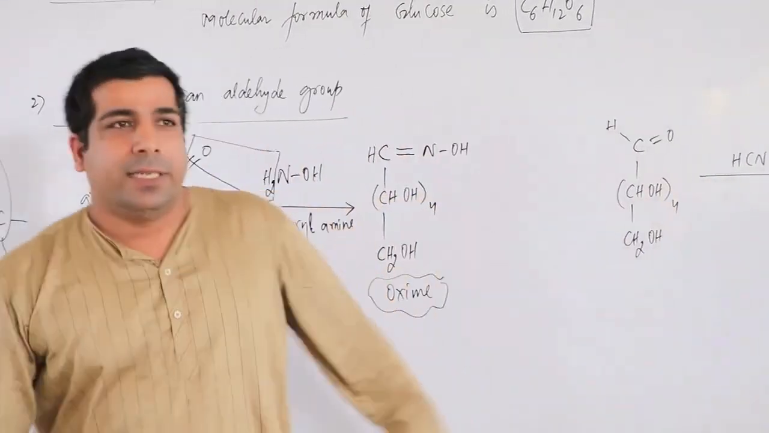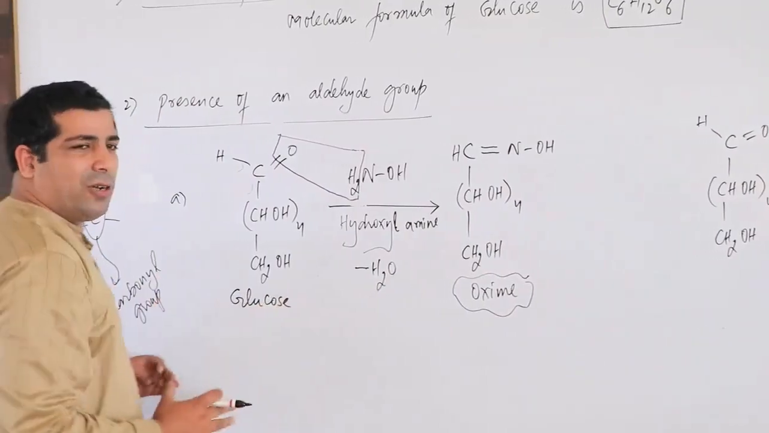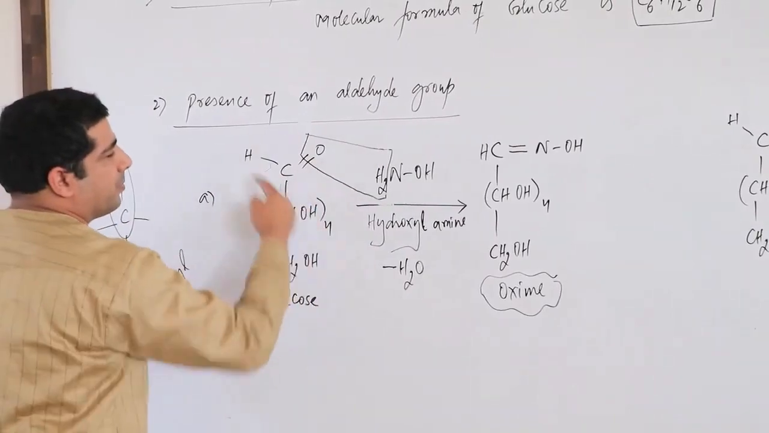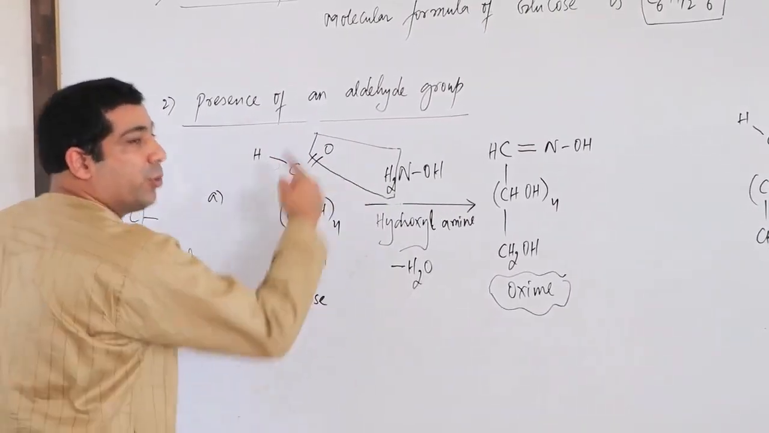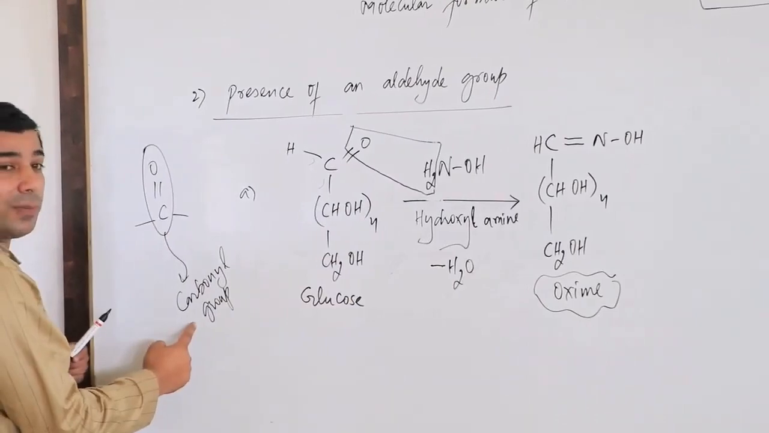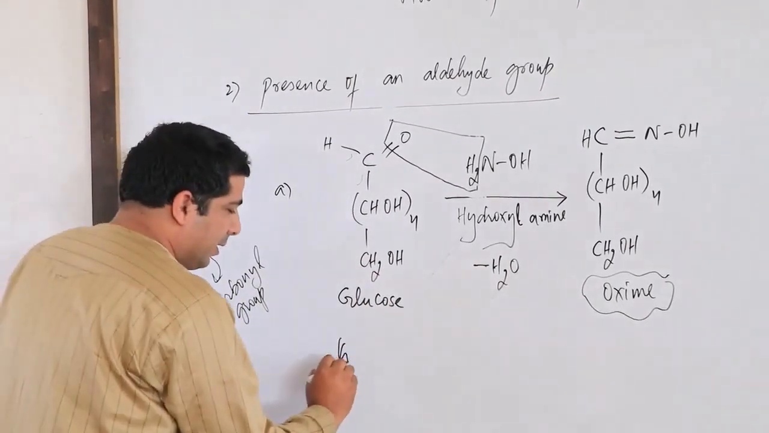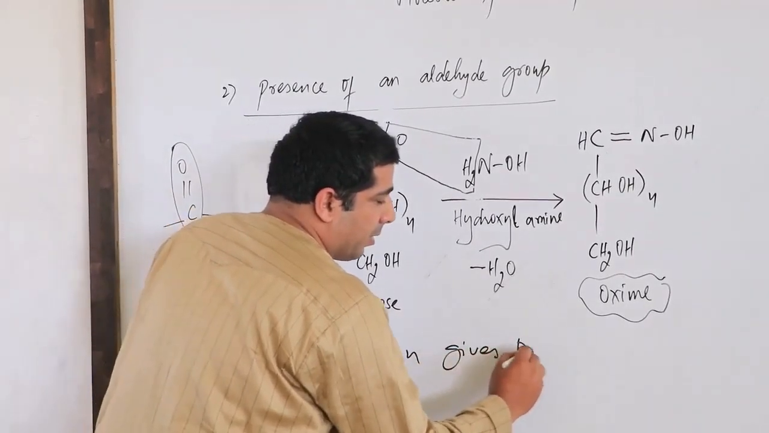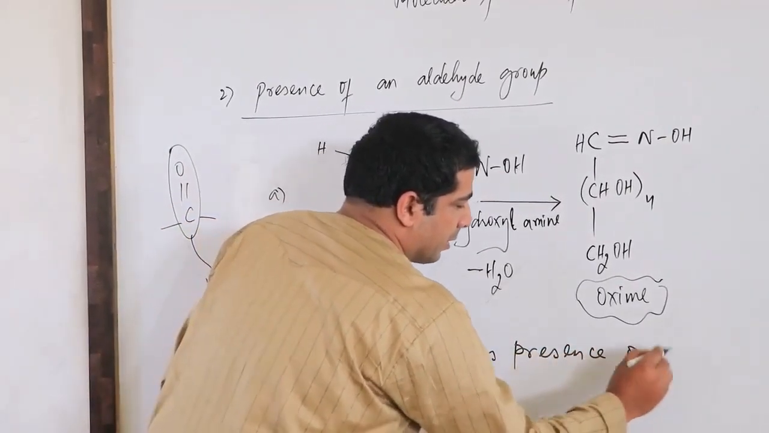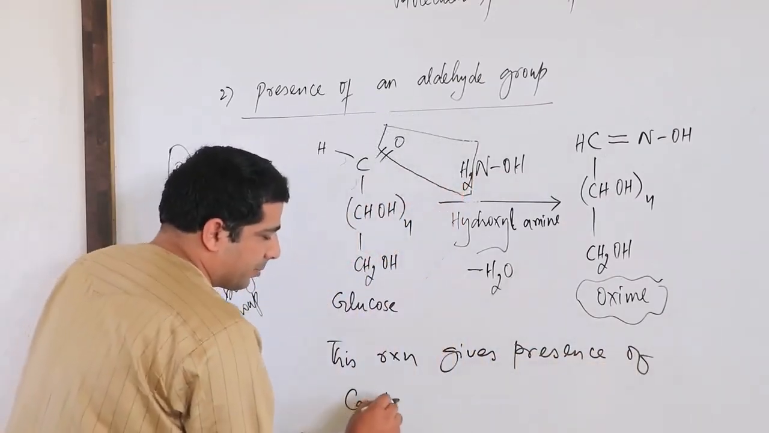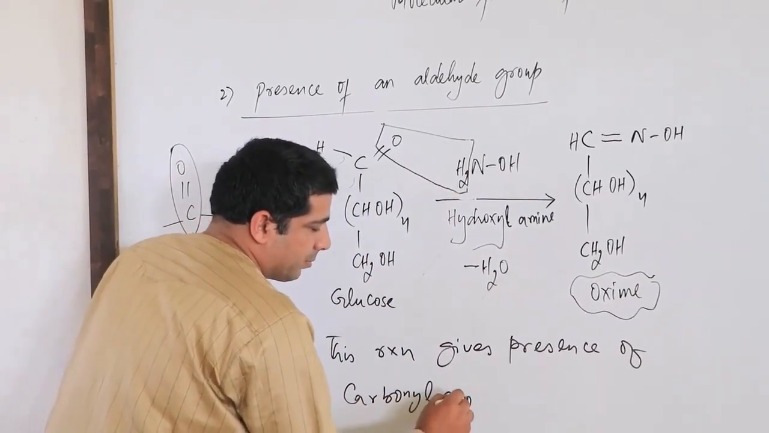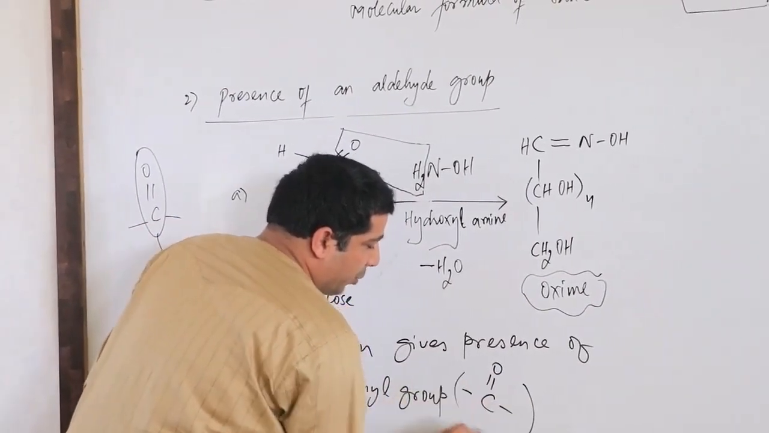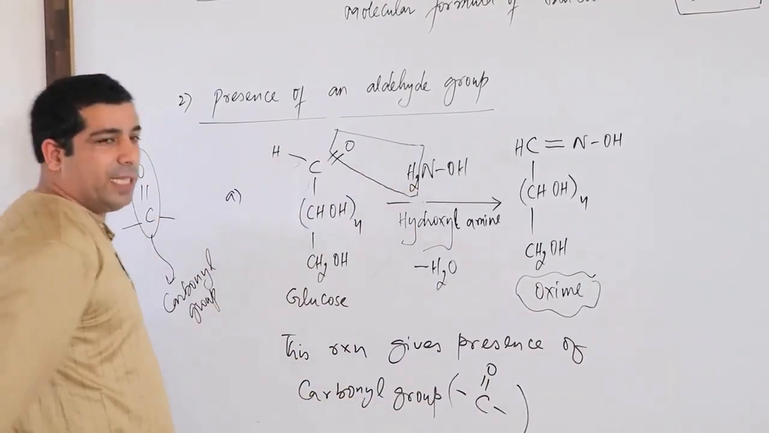Now in this case, this reaction did not tell us anything about aldehyde. It has talked about the CO group. This reaction tells us about the CO group, and CO group means carbonyl group. So I will write down: this reaction gives presence of carbonyl group. Carbonyl group means CO group, because the CO group is the only one interacting with hydroxylamine.